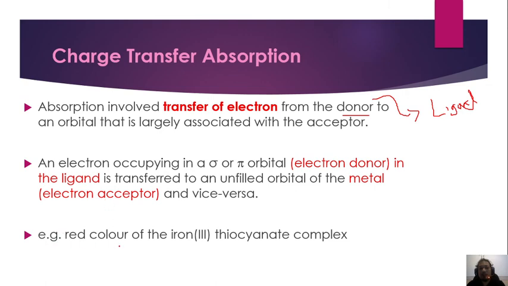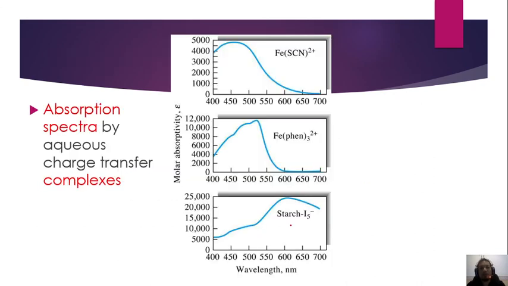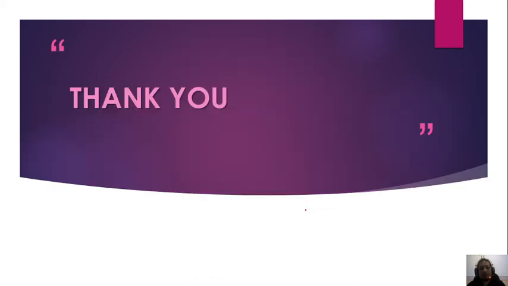So for example, the red color of the iron(III) thiocyanate complex. Iron is a transition metal and thiocyanate is the ligand. This is the absorption spectra of aqueous charge transfer complexes. The first complex has the transition metal iron and the ligand thiocyanate. The second complex is iron with another ligand, and the third complex has starch and iodine. So that's all for